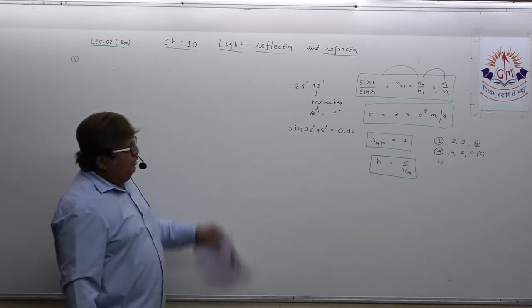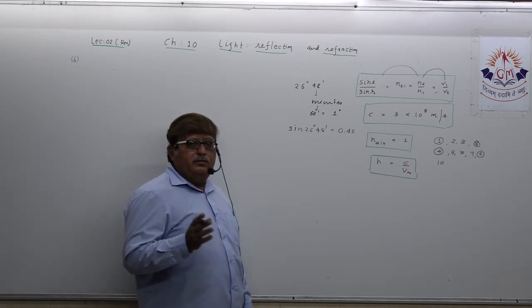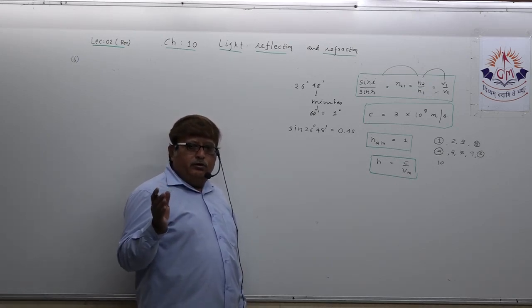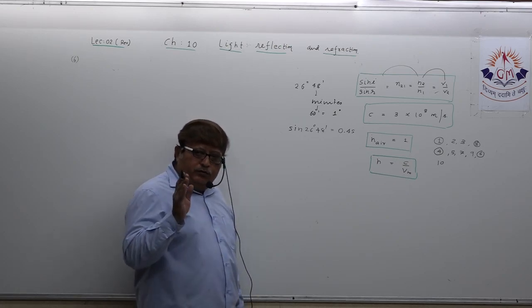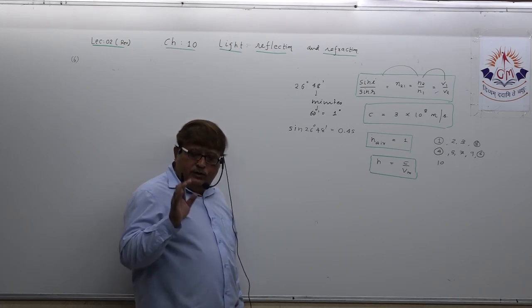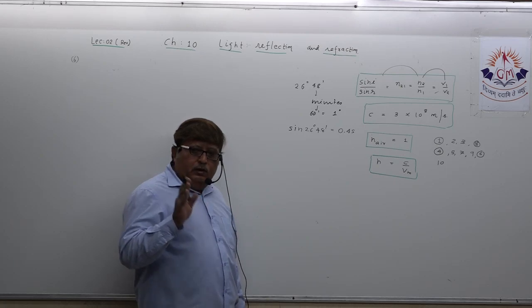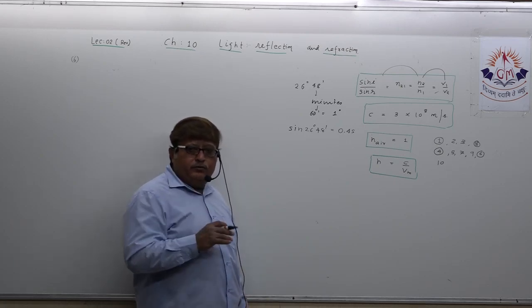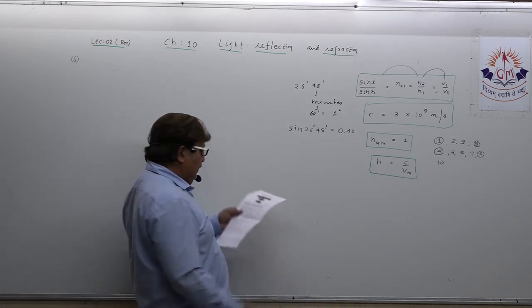If they do not give such values, because you know values of how many angles? 0, 30, 45, 60, 90. Rest of the angles you don't know. So if board will provide you an example involving angles not 0, 30, 45, 60, 90, board has to give you the value of natural sine this way.